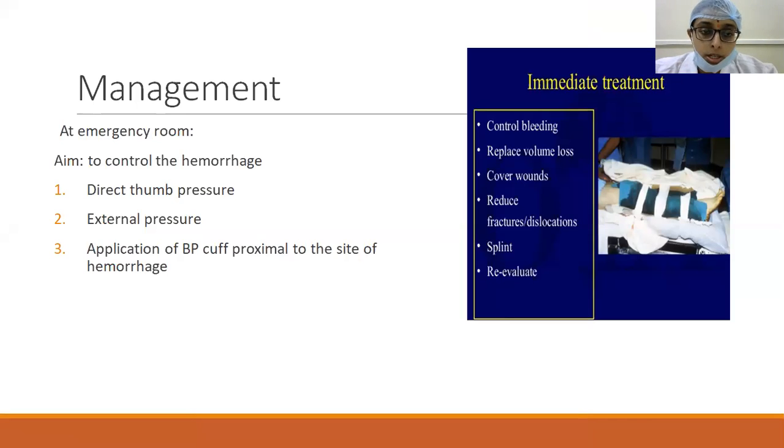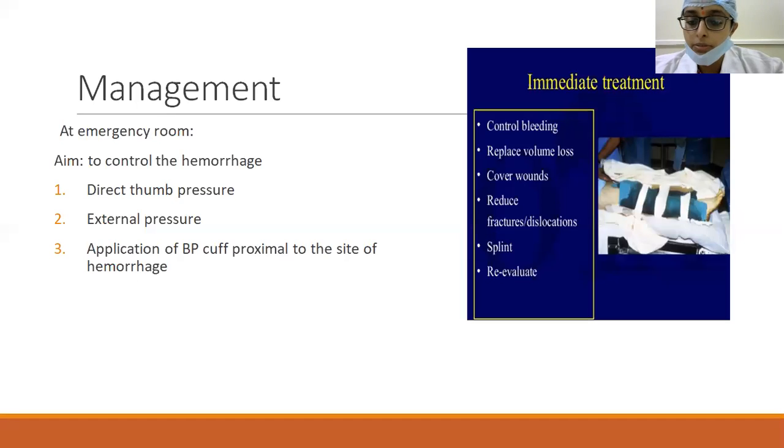Some people do not recommend the use of a tourniquet because of the fear of further leading to ischemia of the distal tissues. So the main aim is to control the hemorrhage. The second is to replace the volume loss, that is, to correct the shock. And then we have to cover the wounds to prevent infection and other things.